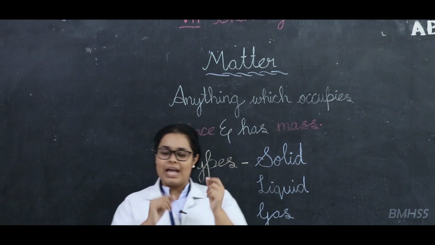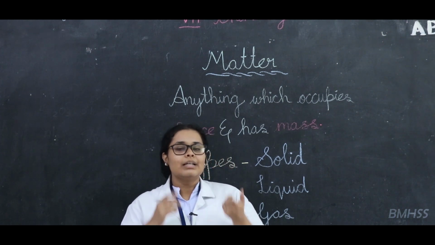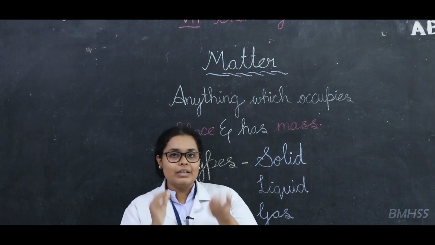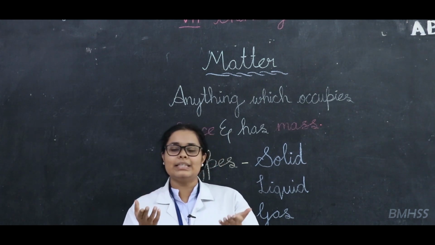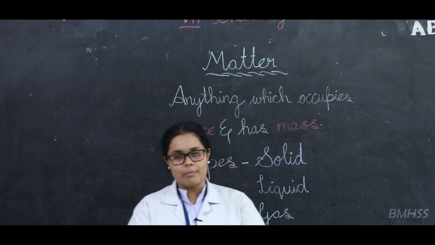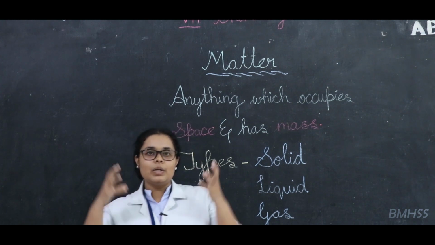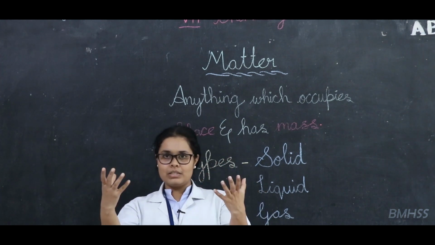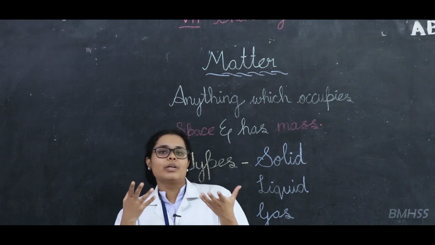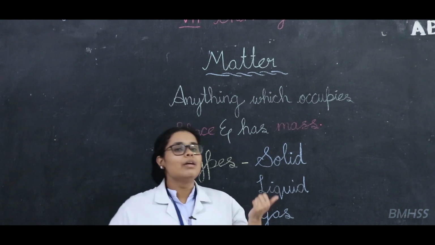What is an atom? An atom is a very small particle which you cannot see. If you cannot see that particular thing, you will not believe it, right? But at the microscopic level we can see how an atom looks. After that we are going to see about a molecule. What is a molecule? A molecule is formed when we combine two elements or two atoms together to form a little bigger particle which can be divided. That is called a molecule, right students.